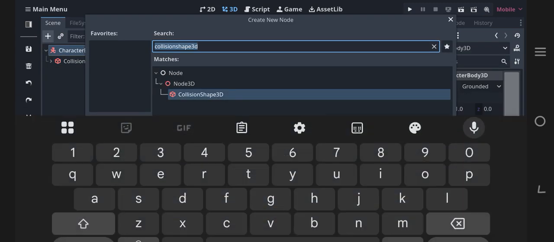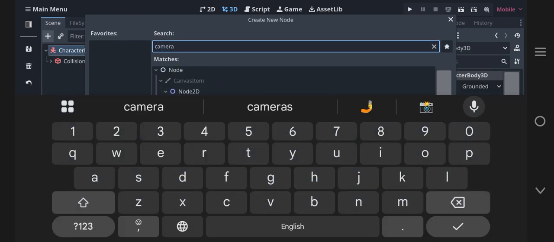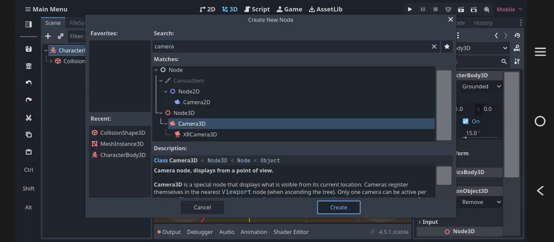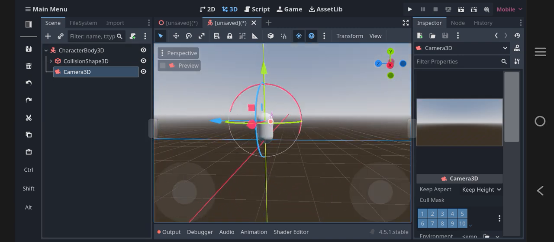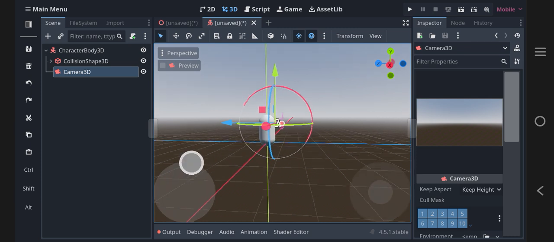We also have to add the camera so that we can see the player.